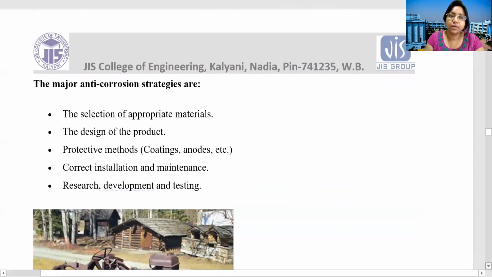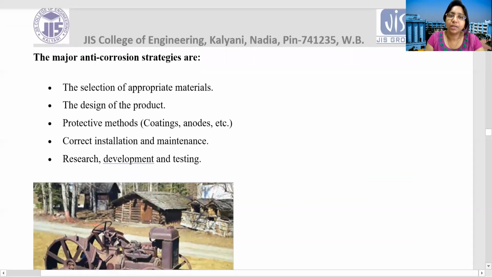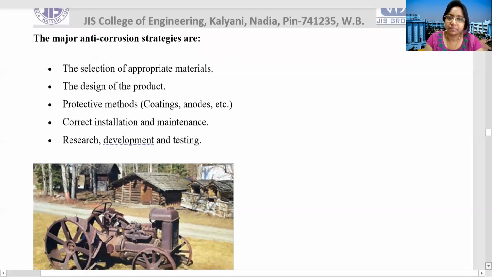So generally we can take some anti-corrosion strategies like the selection of appropriate material, the design of product, protective methods like coatings, anodes, etc., correct installation and maintenance, research, development, and testing.